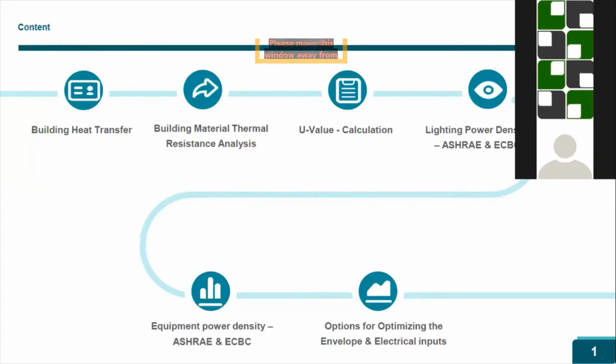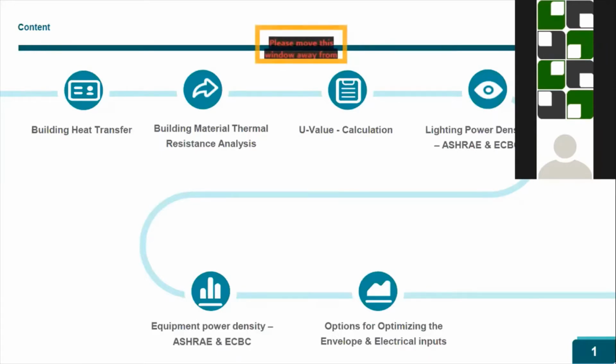In which we have to calculate the U value for the materials. First, we have to know the thermal properties of the material. If you take each type of material, every material has its own thermal conductivity value, which is the K value. This K value remains constant for each material. Using the K value, we find out the U value, in which the thickness of the material plays the role in defining the U value. So we have to vary this thickness to play with the U values.